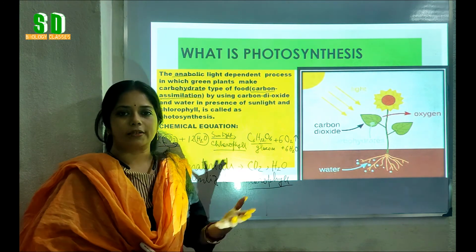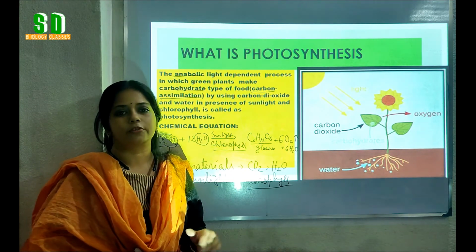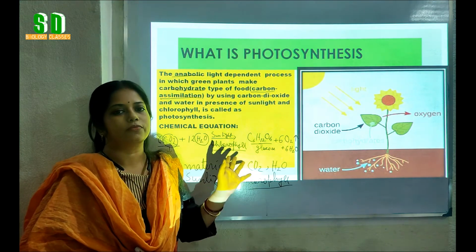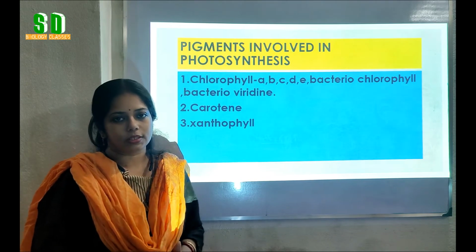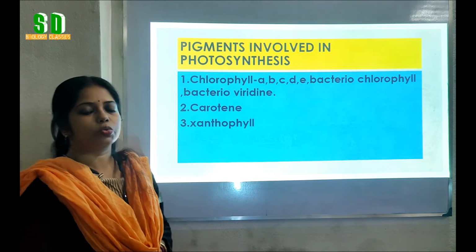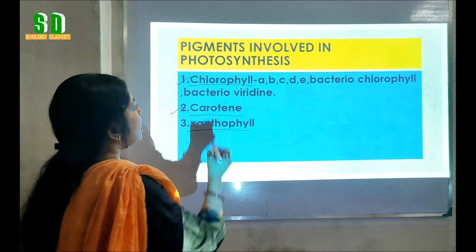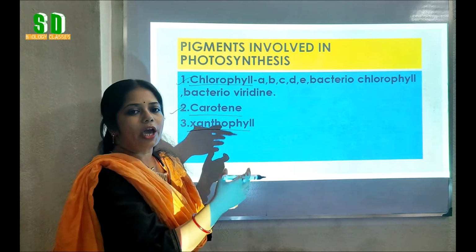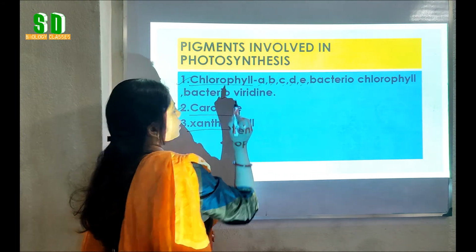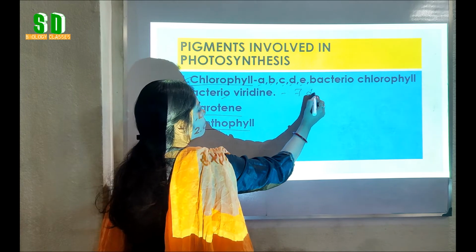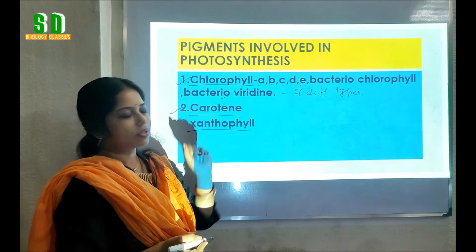Except chlorophyll, there are some other pigments which are also essential. So now we will know about the different pigments which are important for the process of photosynthesis. What are the pigments involved in the process of photosynthesis? The three most important pigments are chlorophyll, carotene and xanthophyll. Here we can see that there are different types of chlorophyll, like chlorophyll A, B, C, D, E, bacteriochlorophyll and bacterioviridin. So almost 7 different types of chlorophylls are involved in the process of photosynthesis.